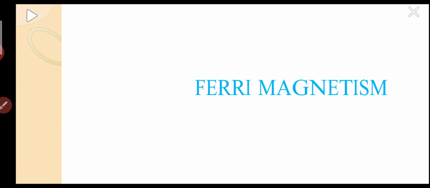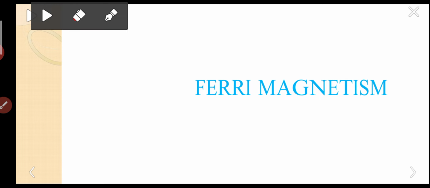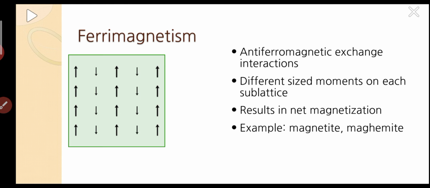So the next classification was ferrimagnetism. In ferrimagnetism there is a similar arrangement of spins like the anti-ferromagnetic exchange interaction, but you have to carefully observe the difference here.